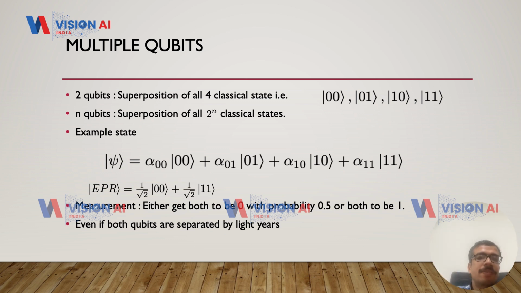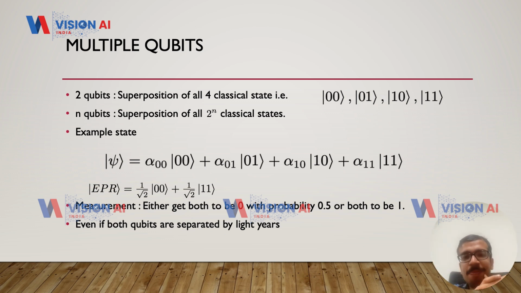Now, if you have this EPR state and you make a measurement, you'll get both 0 with probability half and both 1 with probability half. And this will happen even if these qubits are separated light years apart. And essentially this leads to somewhat paradoxical situations.